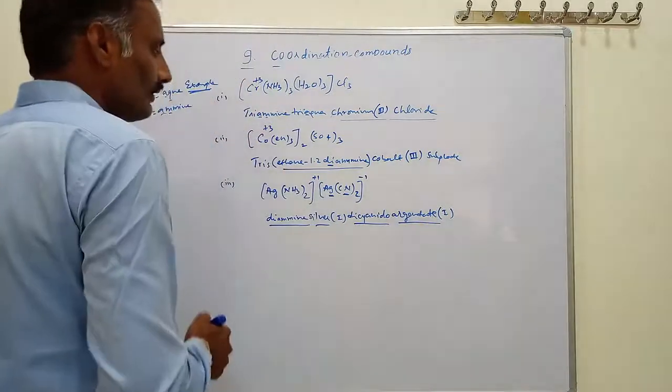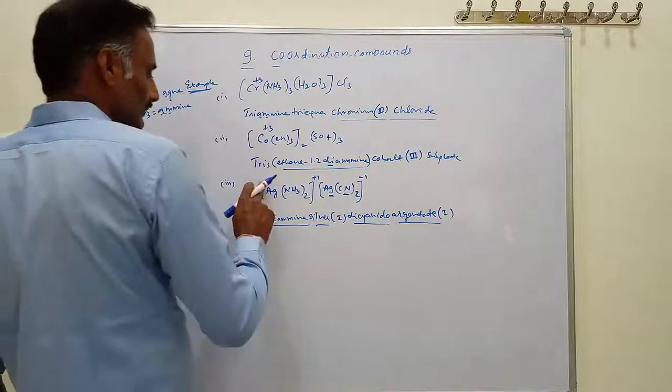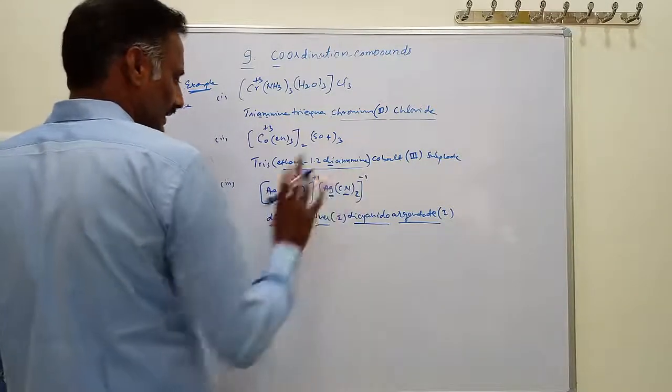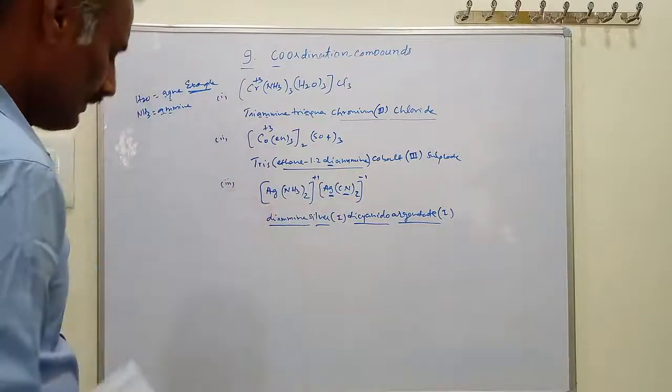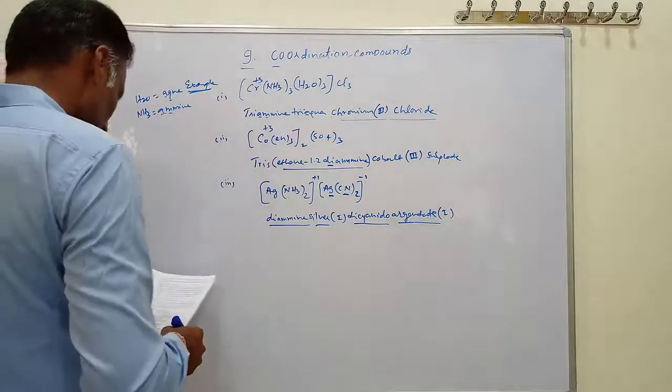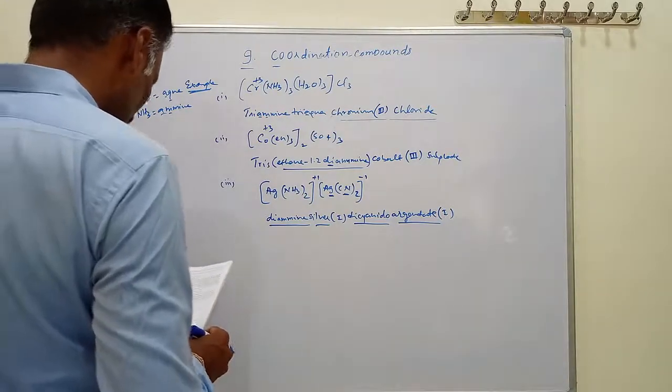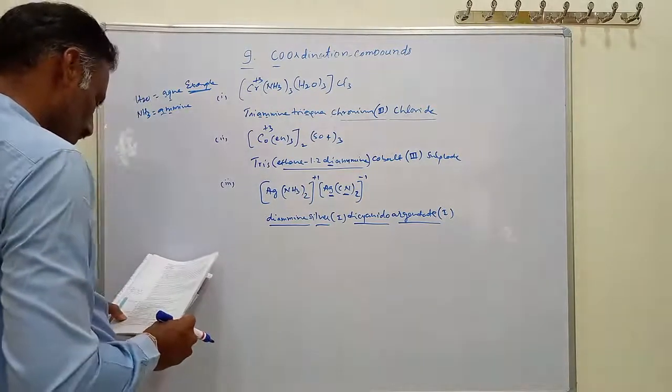Okay, these are different types of coordination compounds: one is cationic, the other one is anionic. This is called a coordination complex. Similarly, here we have some compounds for naming. Write the IUPAC name of these compounds.